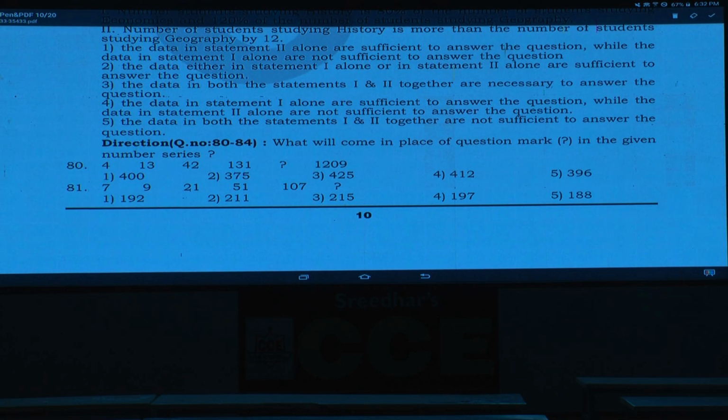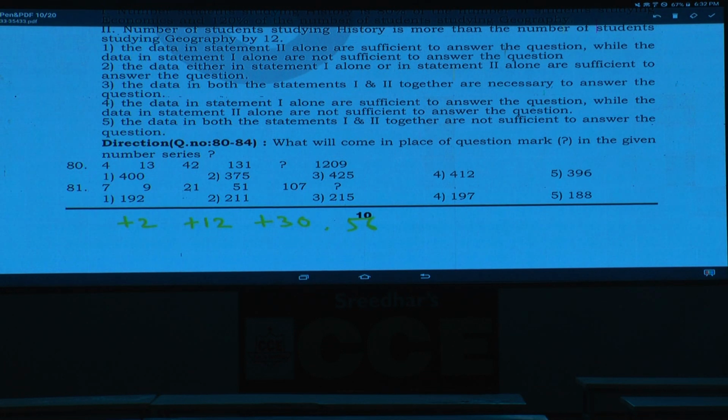7, 9, 21, 51, 107. Now sir, as the numbers are increasing at a very small rate, it must be the difference. Plus 2, 9 and 21, tell me what is the difference here? 9 and 21, the difference between these two? 12. Plus 2, plus 12, 21 and 51, plus 30. Next one, 51 and 107, 56.